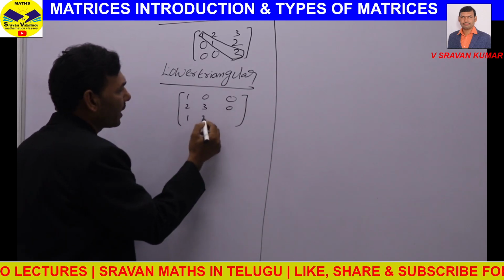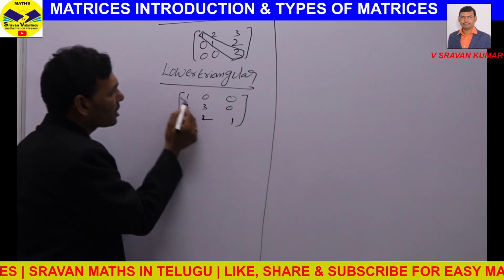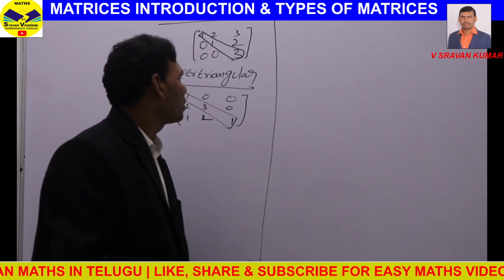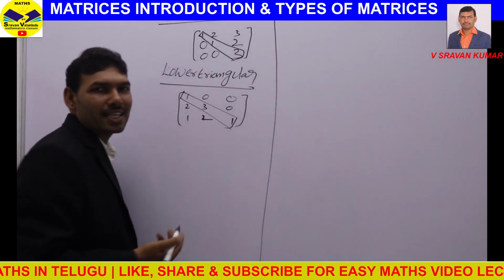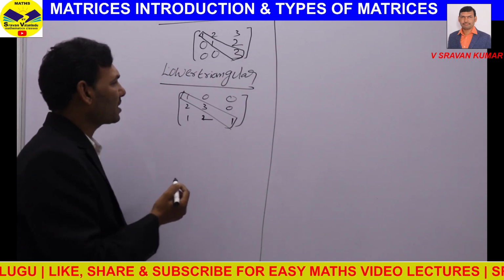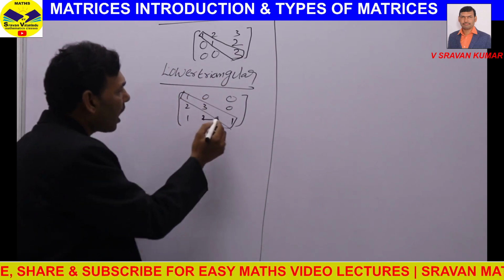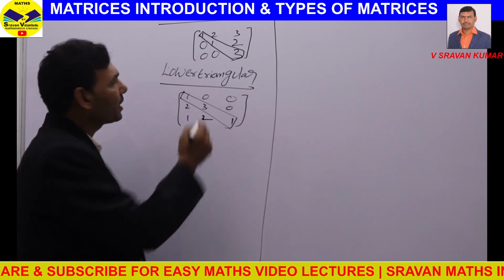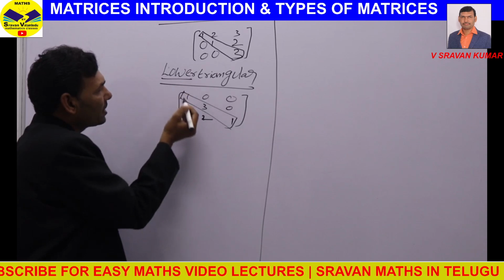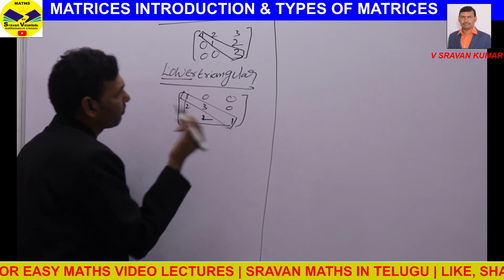See, this is the principal diagonal. Above the principal diagonal, all elements are 0. Then we call that a lower triangular matrix. Even though we call it lower, it means the lower triangle is formed. Here this is the triangle.